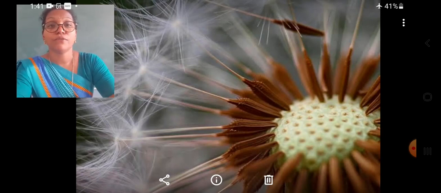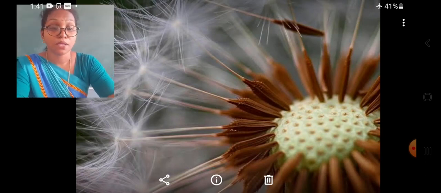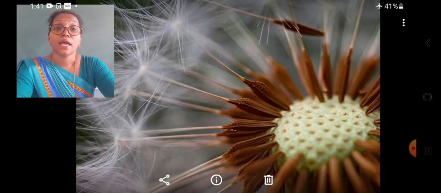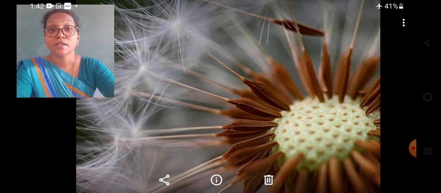The seeds of madar, heptage, cotton are carried by wind to other places. The seeds of grass are very small. These are also carried by wind to other places. In a new place, these plants grow.